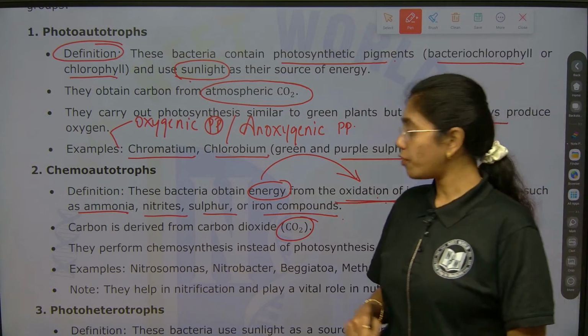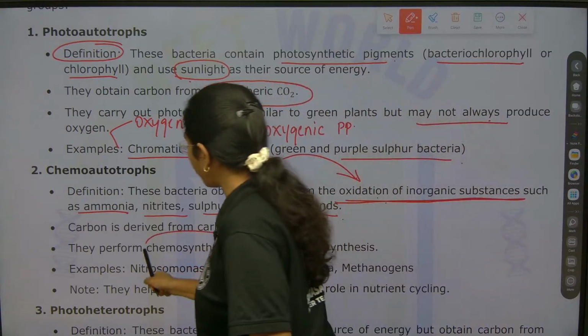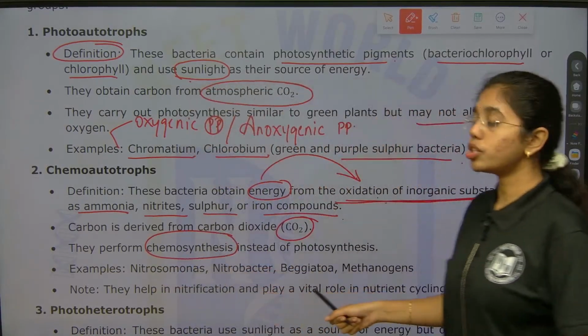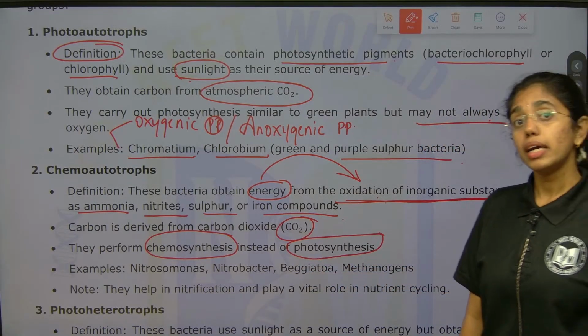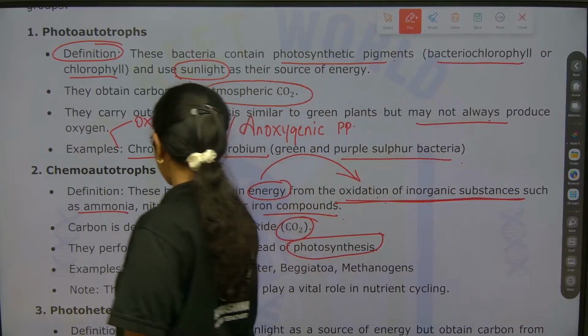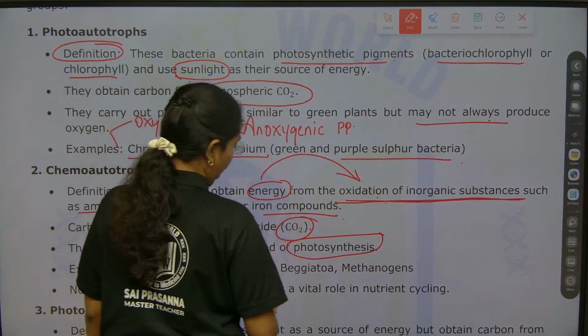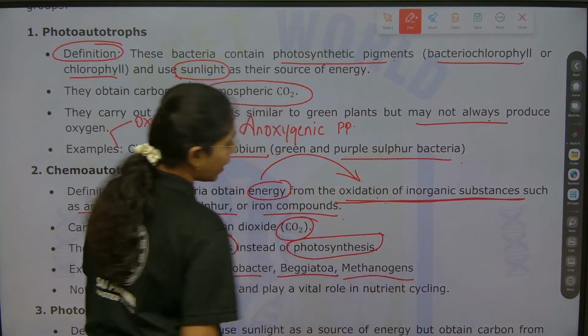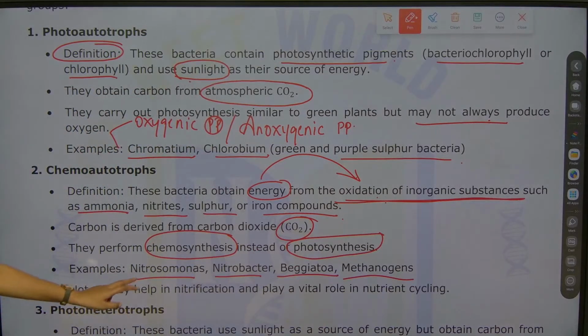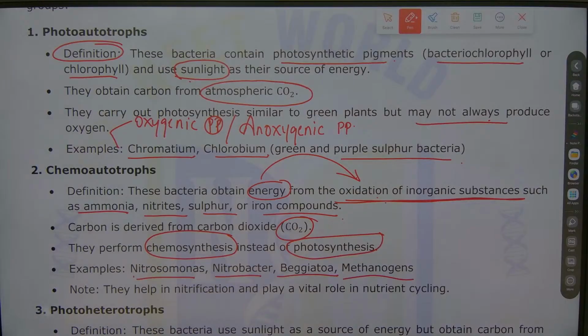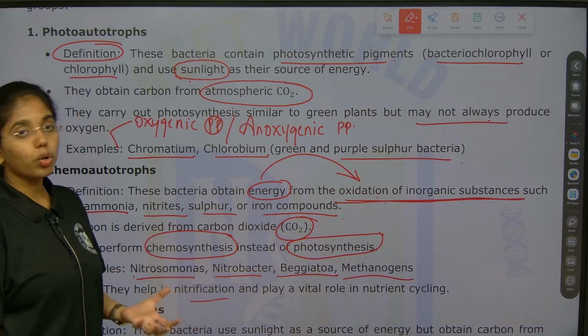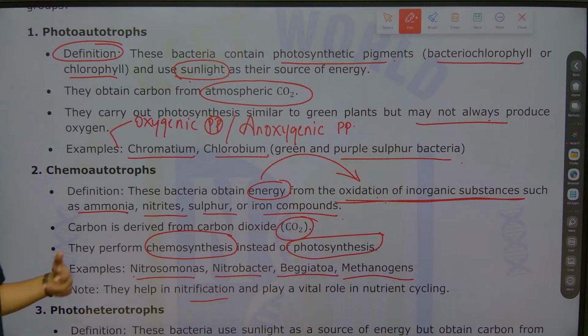Next, they perform chemosynthesis instead of photosynthesis. Examples: Nitrosomonas, Nitrobacter, Beggiatoa and Methanogens. They help in nitrification and they play a vital role in mineral cycling always.